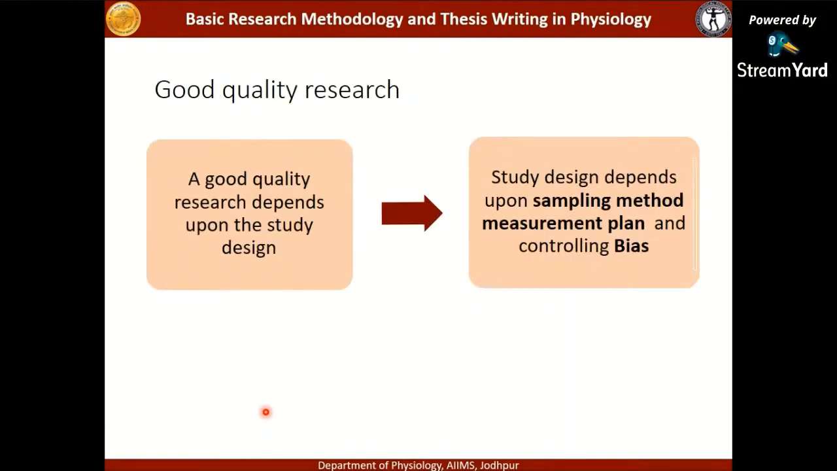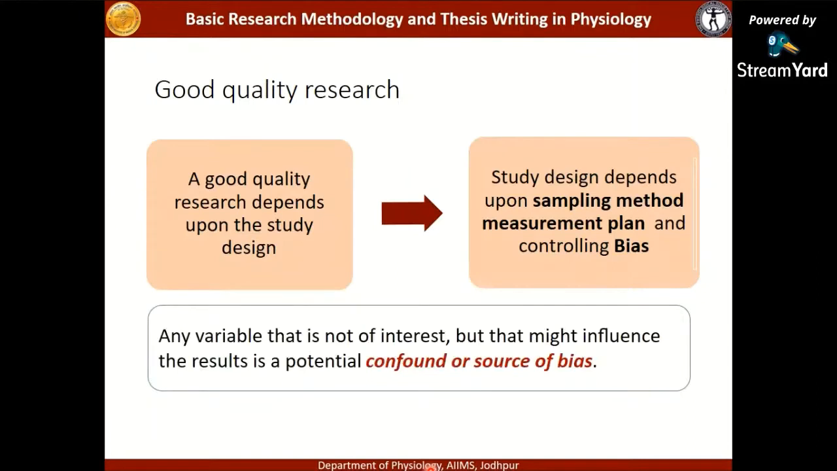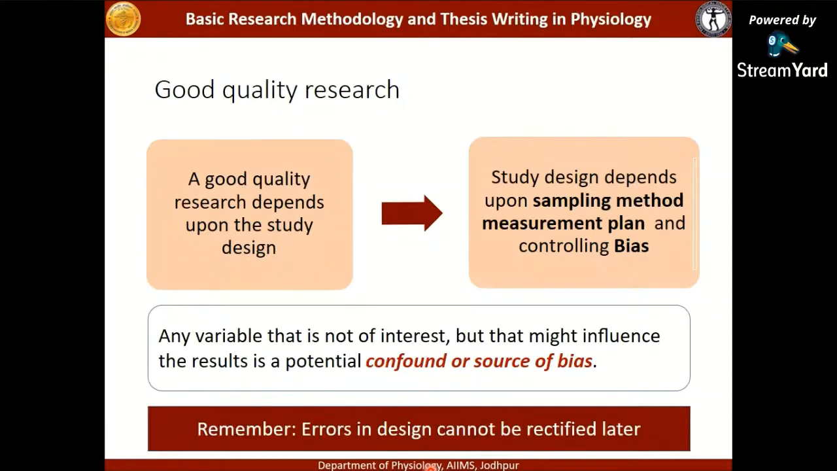Now, how to make your study a good quality research? A good quality research will depend upon the study design. Study design will depend upon how you have recruited your participants. What was the sampling method which you have used? What was the measurement plan and how have you been able to control the bias? So, what is bias? Any variable that is not of interest but that might influence the result is a potential confound or source of bias.